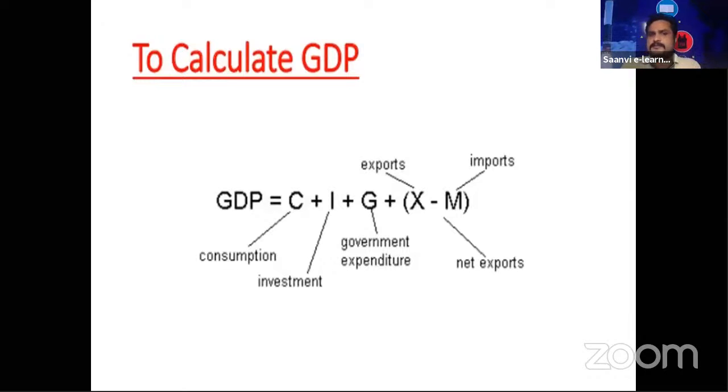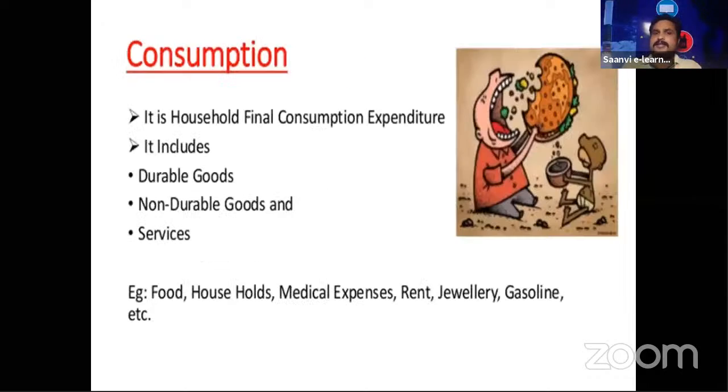So consumption, C, plus investment, plus government expenditure, plus export minus import. Okay, C plus I plus G plus X minus M. So that is the formula you must remember by heart, because this is the method we use to calculate the GDP. Let us see what all these components are. First of all, consumption.